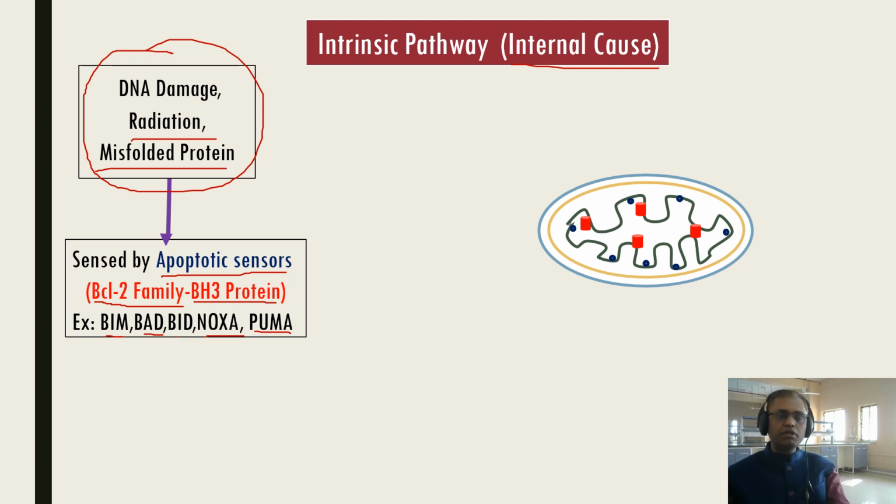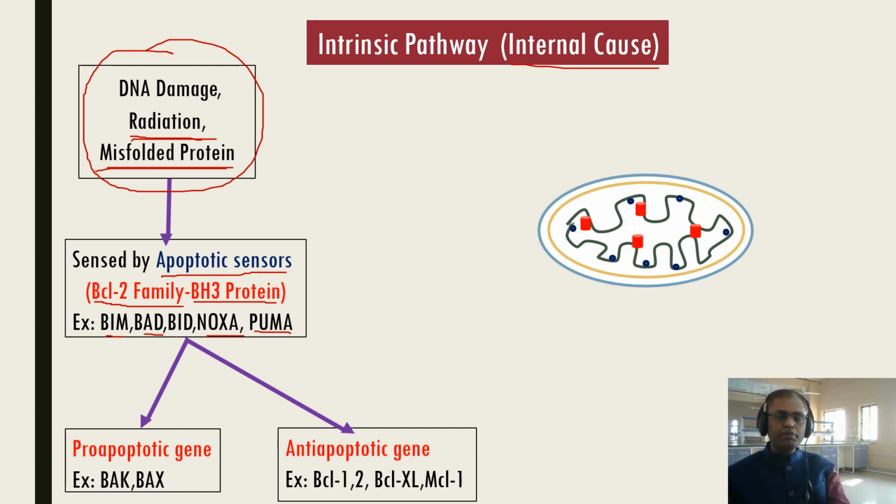The work of this apoptotic sensor is to identify the internal causes, whether radiation is taking place or misfolded protein is present or not. Everything will be identified or sensed by the apoptotic sensor. Once the BH3 protein is activated, it acts on two types of genes: pro-apoptotic genes and anti-apoptotic genes. Examples of pro-apoptotic genes are BAK and BAX, and anti-apoptotic genes are BCL2, BCL extra large, that is BCL-XL, and BCL1.